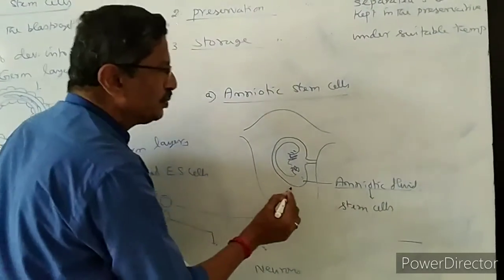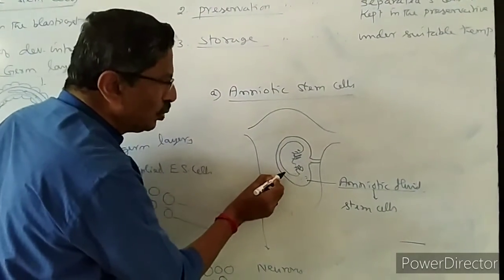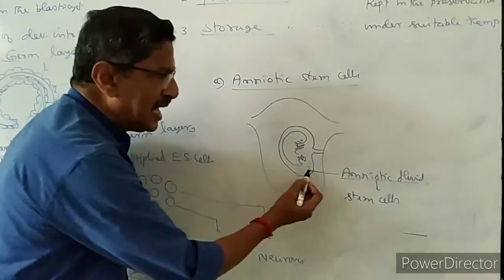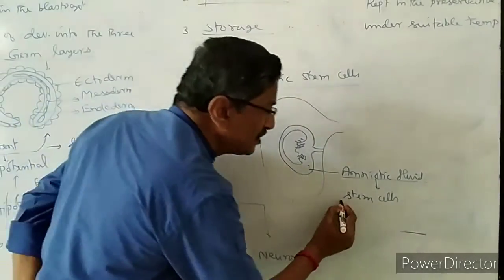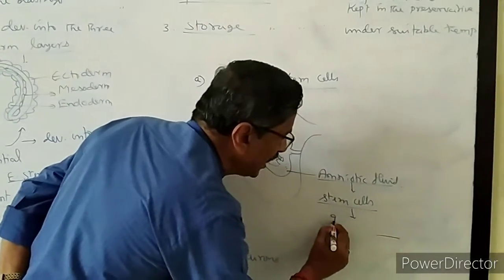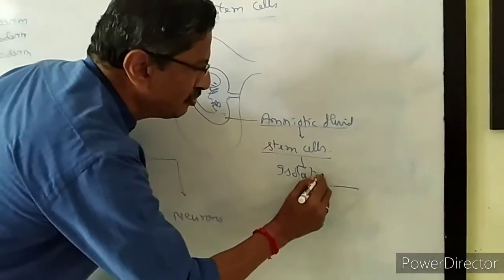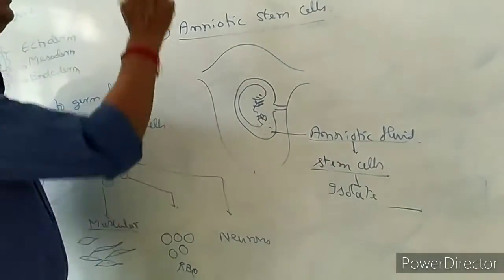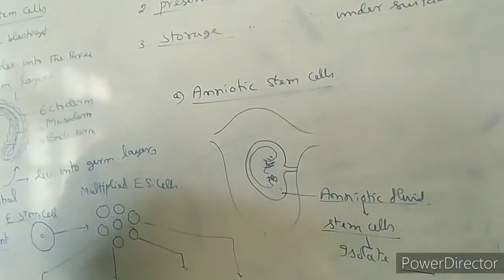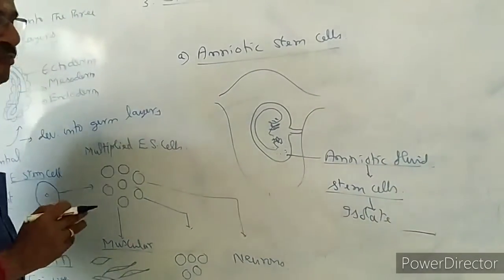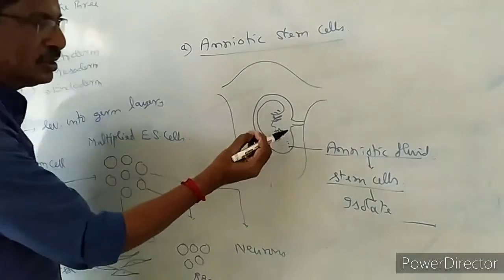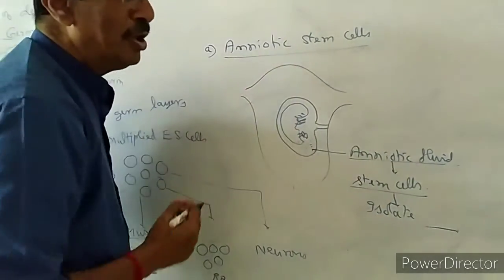So what the doctors will do, they will take a little quantity, maybe about 5 ml or 3 ml of this amniotic fluid, and hundreds of stem cells will be there. They can isolate the stem cells from the fluid. This is one way, that is extraction. A very simple method, so the mother is not going to be affected. Even the fetus is not going to be affected by taking 2 ml or 3 ml of amniotic fluid.